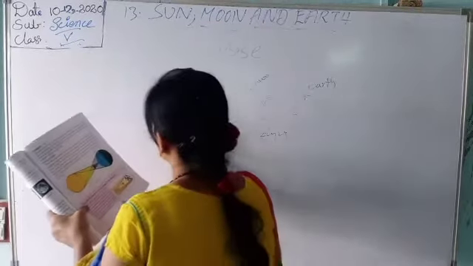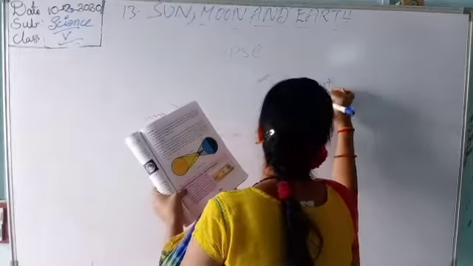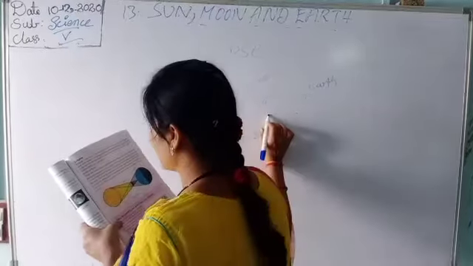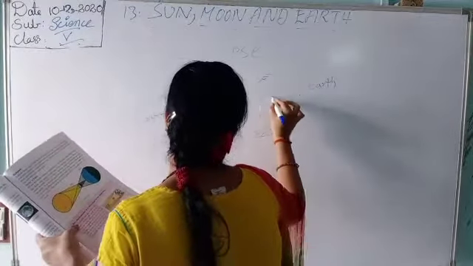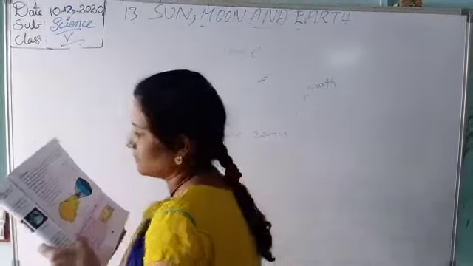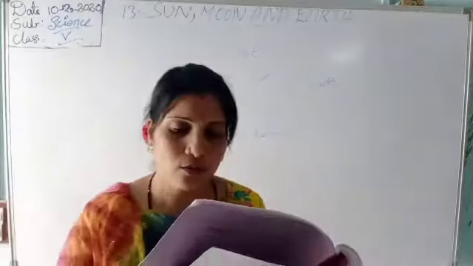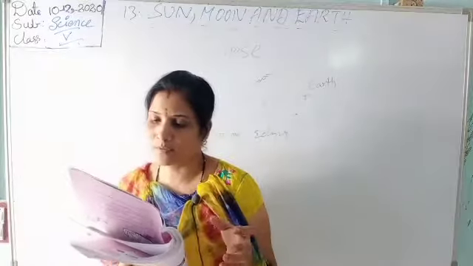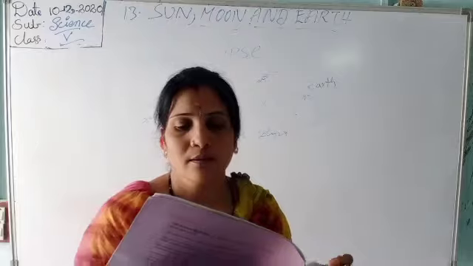Look at these two, here it is very dark. So when the moon comes between the sun and the earth, a solar eclipse occurs. We know that the moon is much nearer to the earth than the sun. So you know everyone, what is the nearest to the earth? The moon. So it is much nearer than the sun.